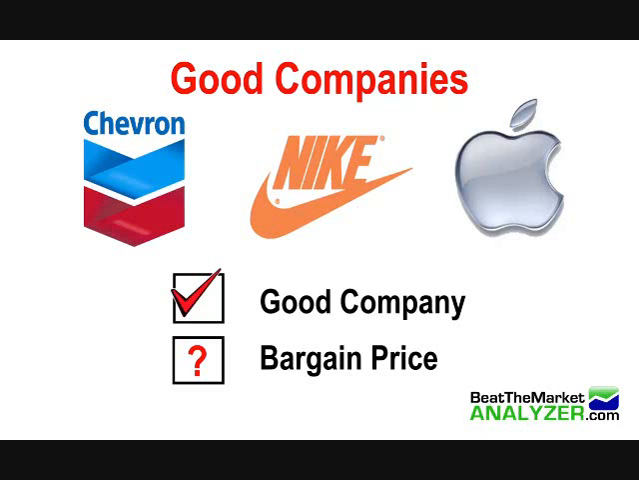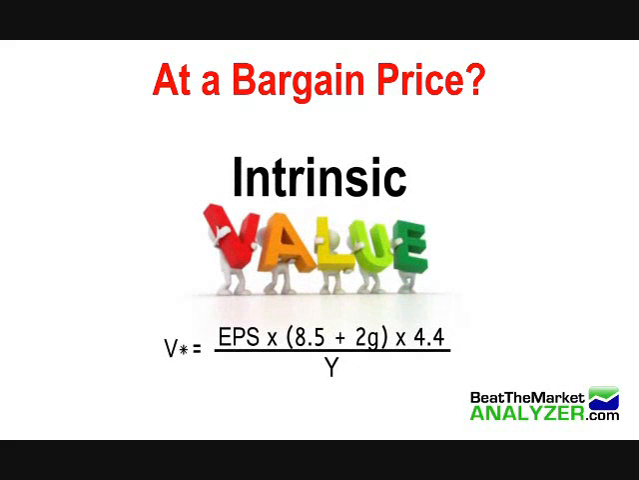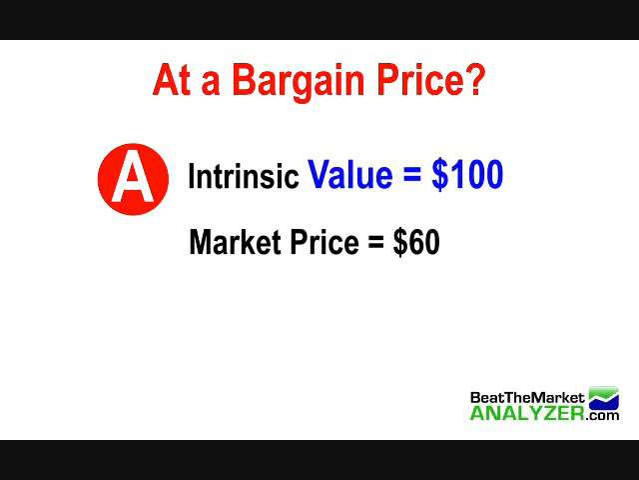So now I'm going to talk about the second part, how to find out if a good company is at a bargain price. So how do we determine if a good company is at a bargain price? Well, we're going to use Benjamin Graham's intrinsic value formula. Intrinsic value is an estimated value of a company based on earnings and other factual data. Once we find the intrinsic value, we can find out if the company's at a bargain price. For example, let's say that company A has an intrinsic value of $100 and the market price that it's selling at is $60 per share, then we can see that its value is more than its selling price, and therefore we can say it's at a bargain price.